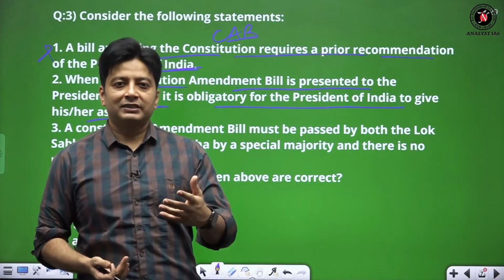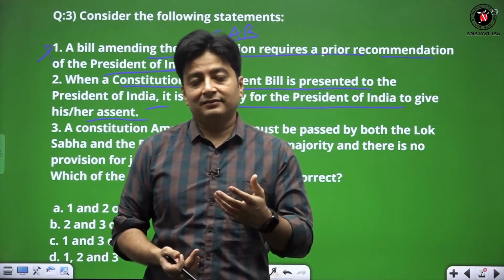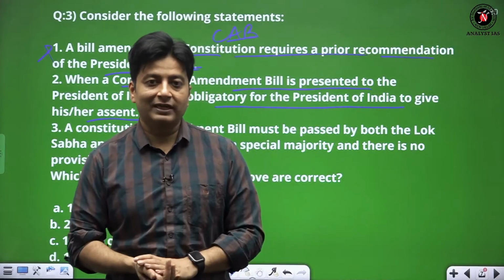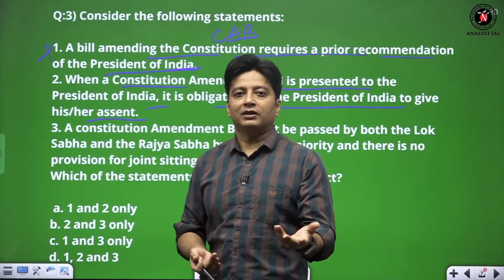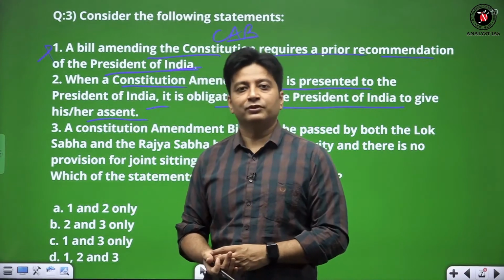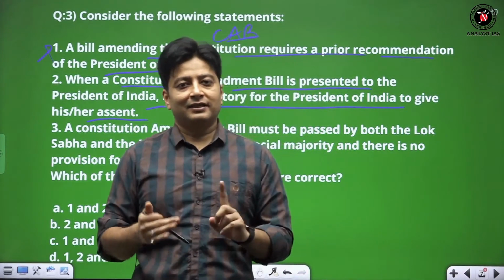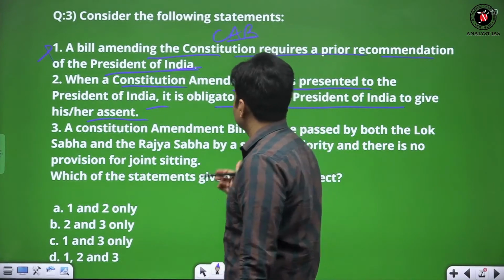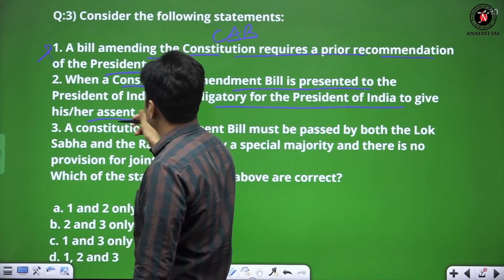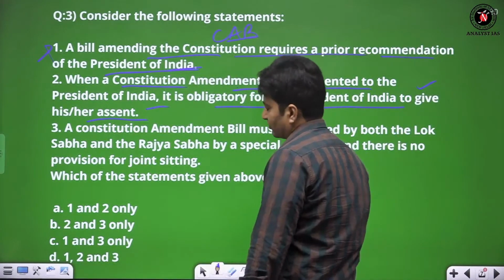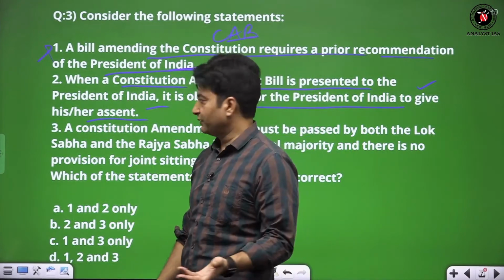When the constitution was attempted to be played with as if the constitution is a toy, then definitely one has to come forward. And one organ has to look after the overall impression of the democracy. And 3 organs are there: legislature, executive, and judiciary. Okay. So when the constitution amendment bill is presented to the President, it is obligatory for the President to give assent to it.